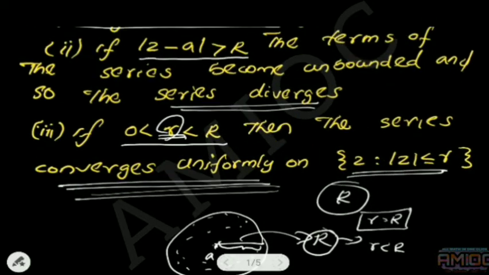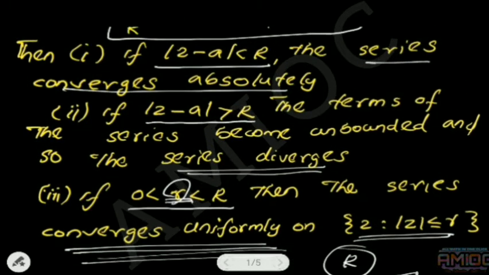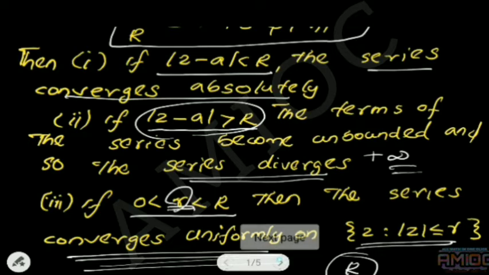Now our aim is to prove the second case. We have already proved the first case in part 1: if |z − a| < R, then the series converges absolutely. Now we are proving that if |z − a| > R, the terms of the series become unbounded, therefore the sums go to infinity, and therefore the series diverges.